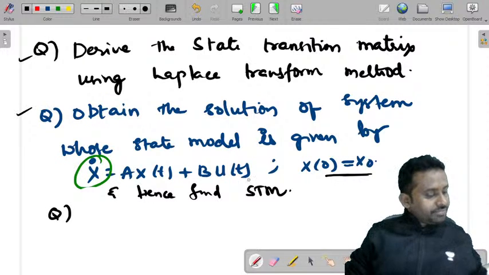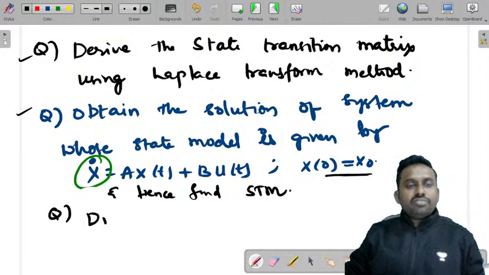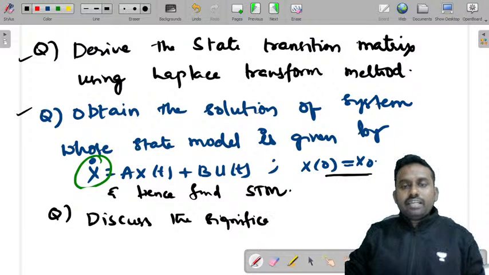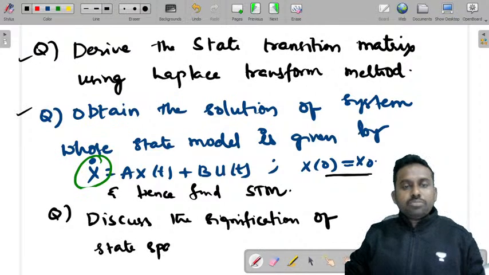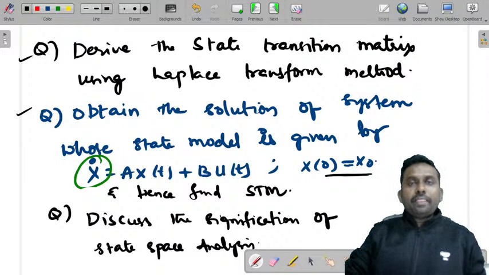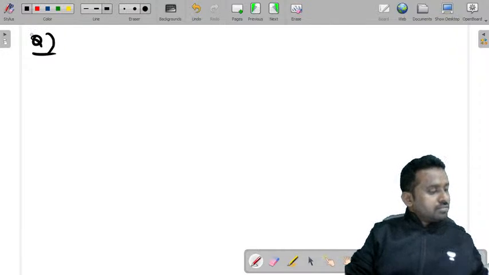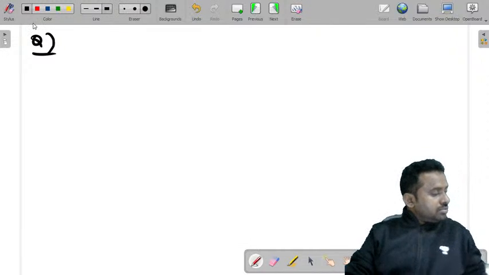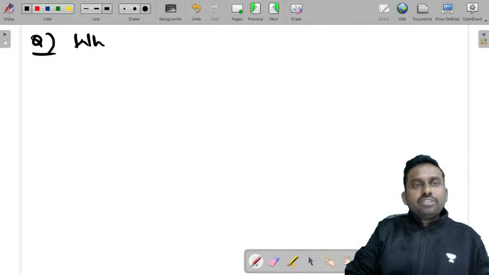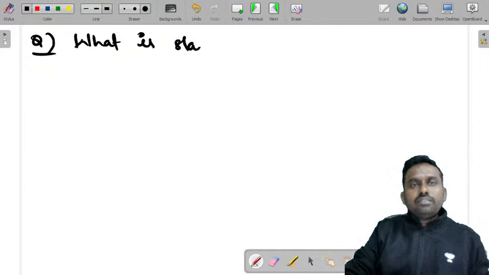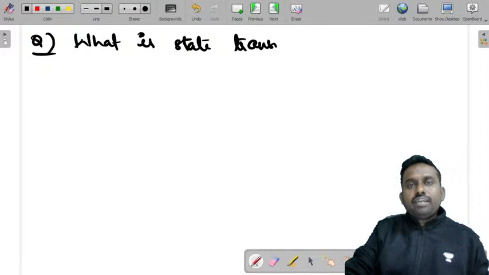There is one more question. Discuss the significance of state space analysis. These are all the long answer questions. There is one more question like, what is state transition matrix?